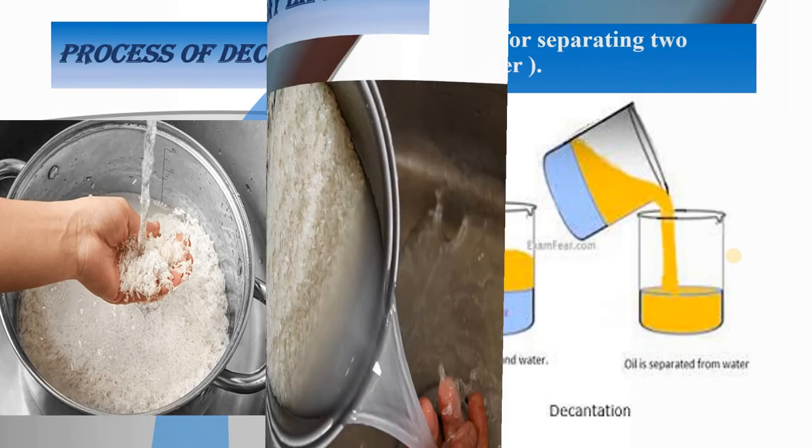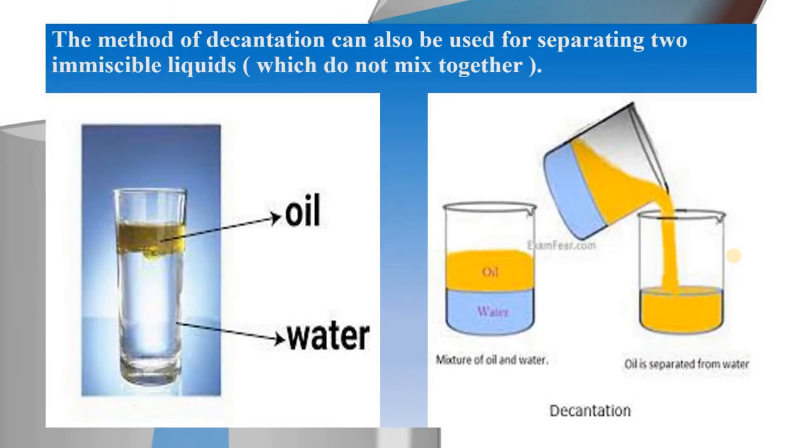Okay, now this method of decantation can also be used for separating two immiscible liquids. Immiscible liquid means what? Which do not mix together. Best example is oil and water. Now when you put some oil onto a glass of water, what you will find? You will find that the oil is floating above the water. Why? Because oil is lighter than water. That is why it is floating above. It never gets mixed.